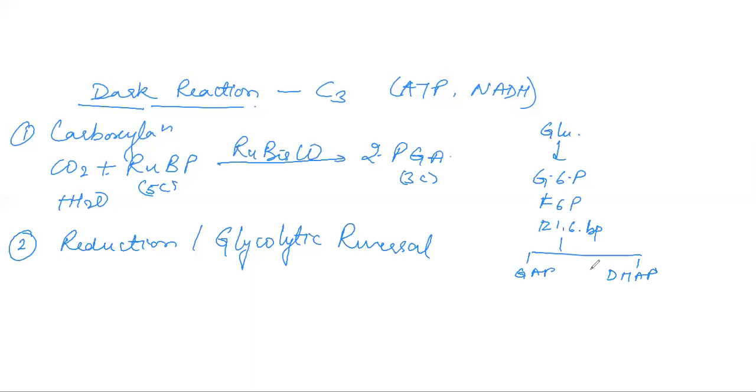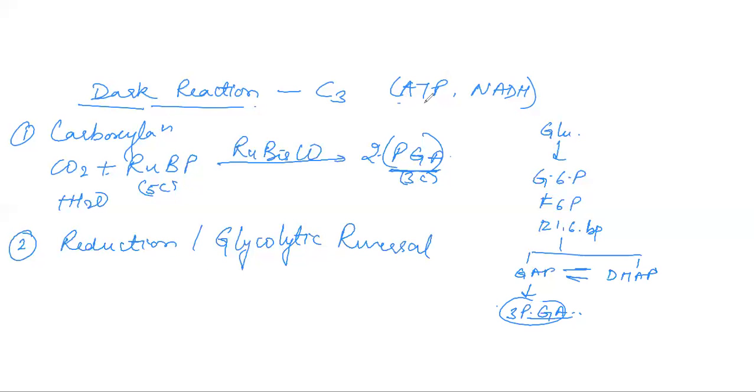Now these are interconvertible. Glyceraldehyde 3-phosphate is further oxidized and forms 3-phosphoglyceric acid, 3-phosphoglycerate. So if you match, this is the product which is formed here.